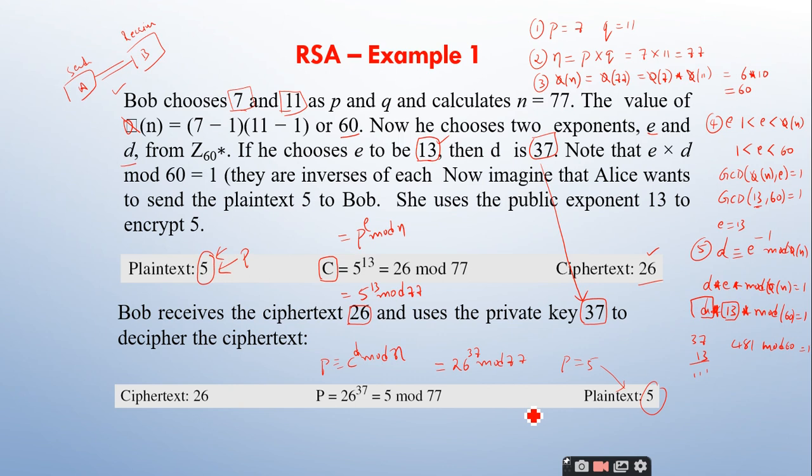Yes, sir. So this is all about the RSA algorithm. We have seen the clear introduction and the algorithms, that is the key generation algorithm, and the encryption and decryption algorithms of RSA. This is a very important algorithm which comes under the category of asymmetric key crypto system. We have seen one very simple example, and in the next session we are going to discuss some more examples on RSA. So this is the end of today's session. Thank you one and all for joining the session.